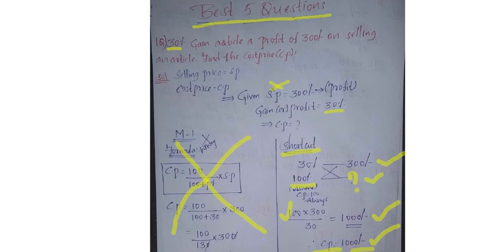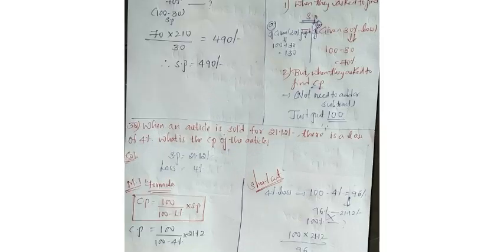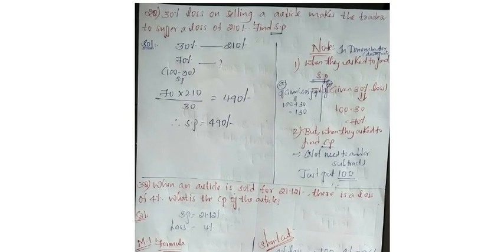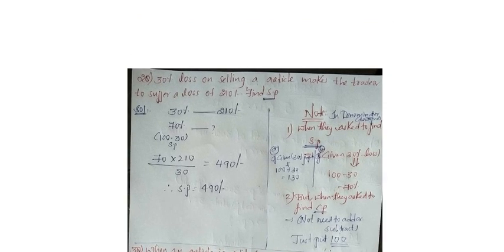Second question. See, here again it is the same as the previous question. We shall read the question. See here, first, 30% loss. Selling an article makes the trader suffer a loss of 210 rupees. Find the selling price. In the previous question and here, what is the difference? Same again. Here also they have not given any selling price or any cost price. They only gave 30% loss is equal to 210 rupees, and they are asking us to find the selling price.